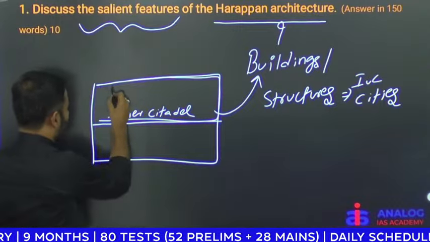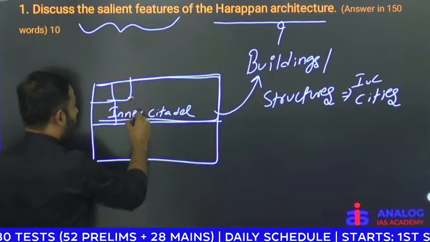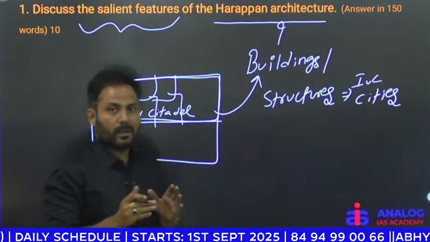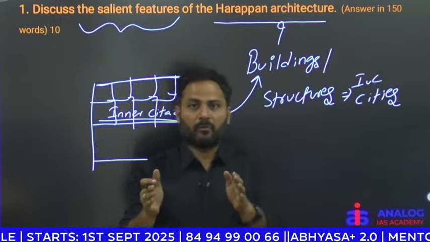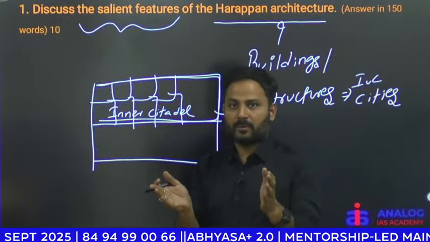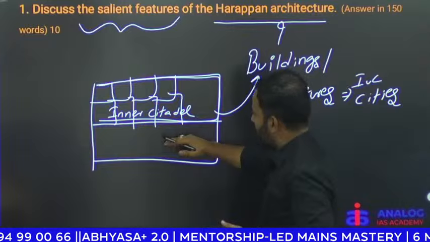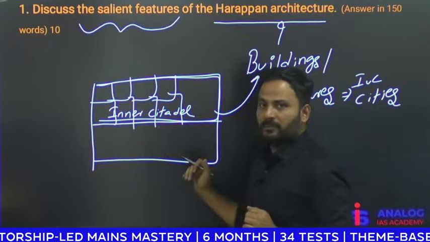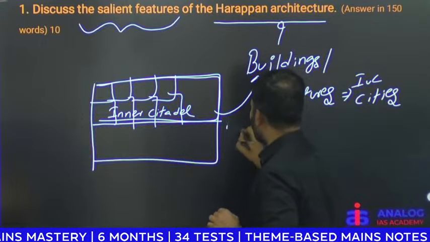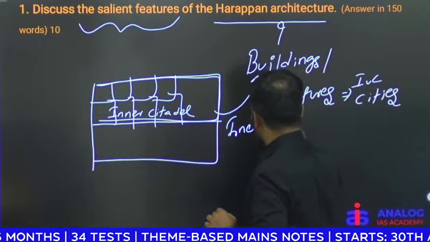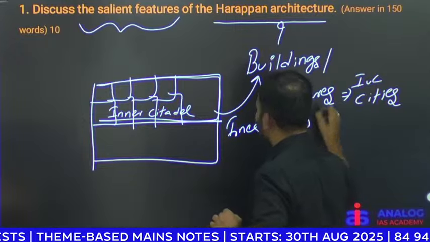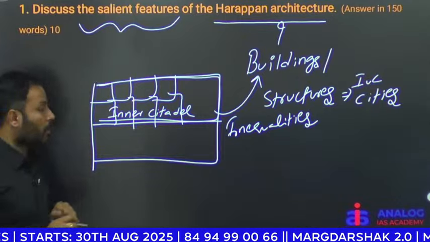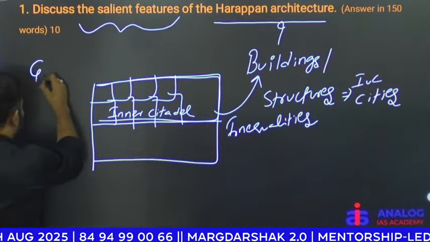Now most of the buildings in the upper town are public houses, and these houses are large, with at least 10 rooms. Whereas you can find in the lower town the houses have 2 or 3 rooms, that's it. So it indicates inequalities.